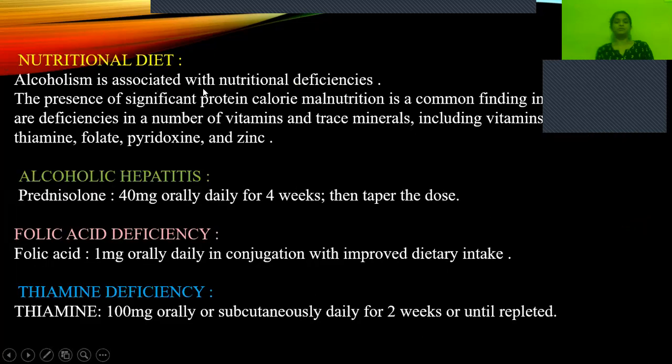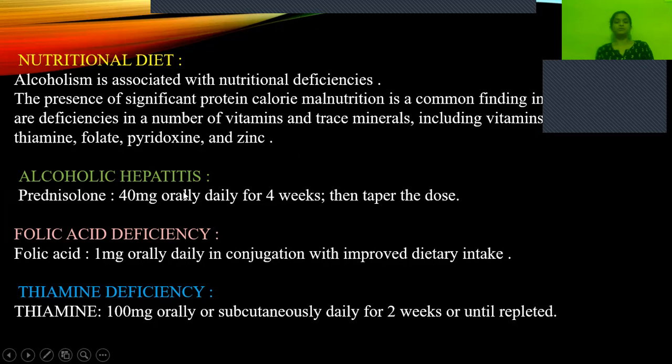Nutritional diet: because they have a decrease in appetite, malnutrition can be seen, so proper nutrients should be supplied. Protein calorie malnutrition will be there, so we have to give supplements of proteins and calories. There will also be deficiency of vitamins and trace elements, including thiamine, folate, pyridoxine, and zinc. Whatever they are deficient in, we have to give supplements.